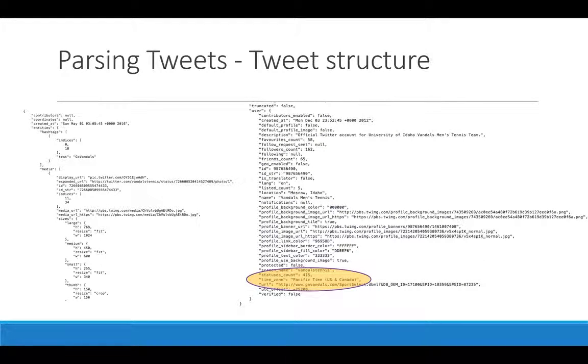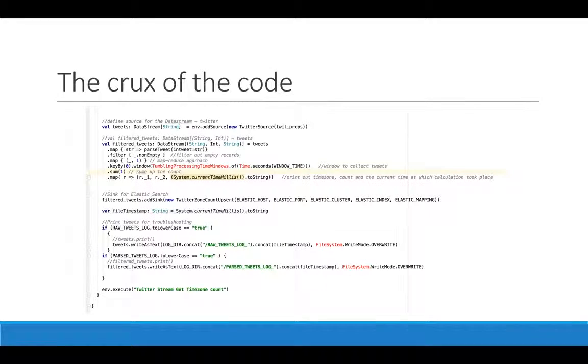The screenshot below shows a typical JSON string file that is received in every data stream, and the highlighted yellow circle shows the time zone parameter that is parsed from the Twitter string. The crux of the code is shown below.